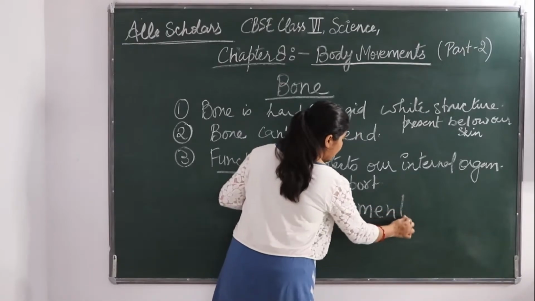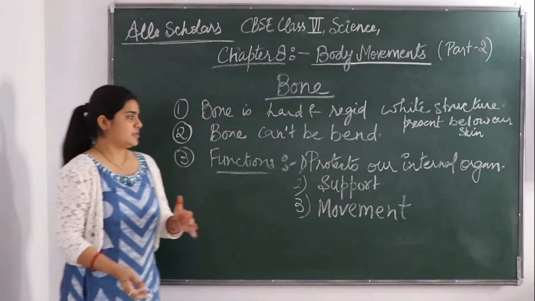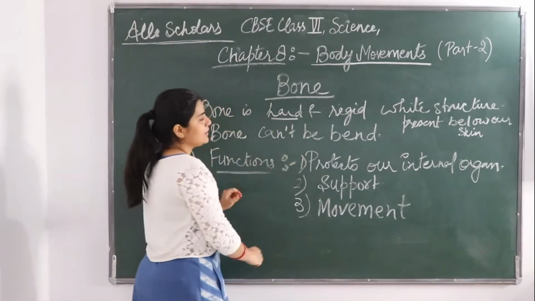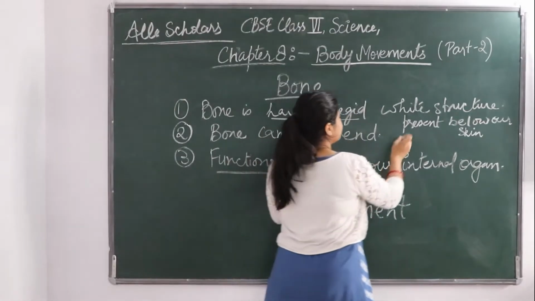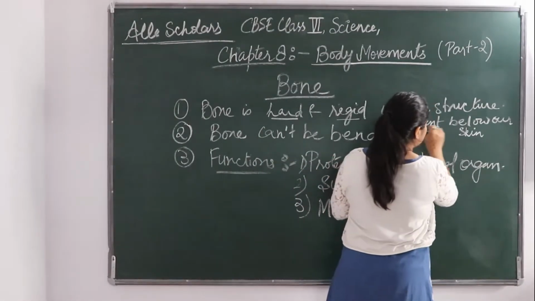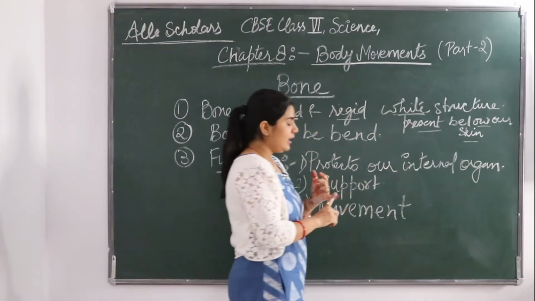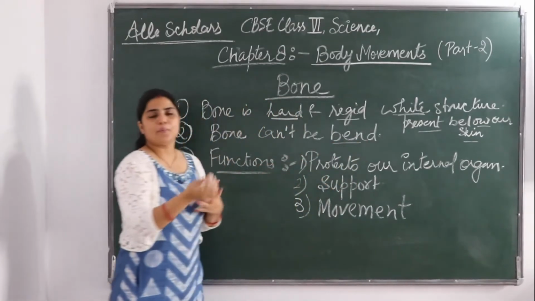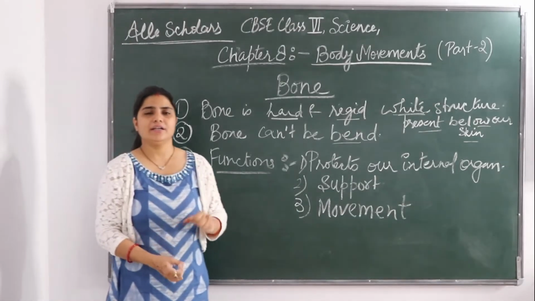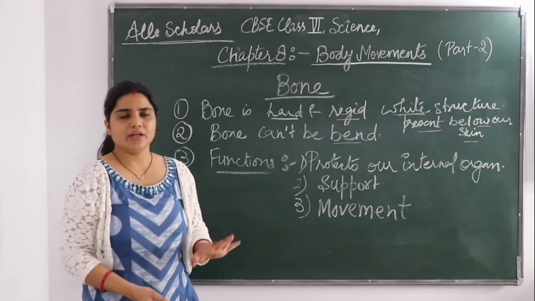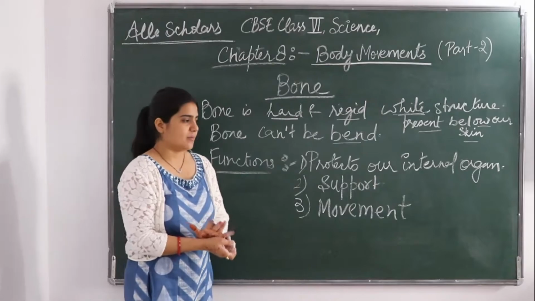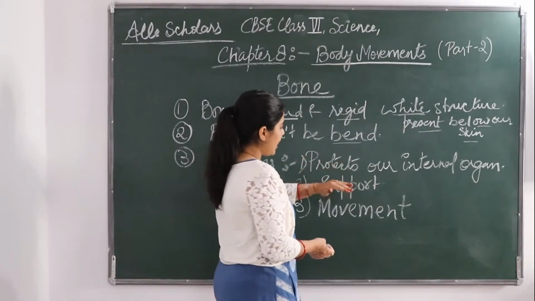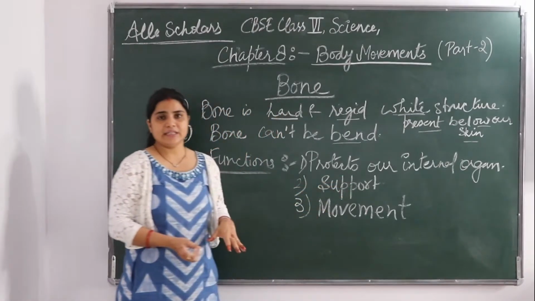Okay, and there are several other functions. So bone is what? It is a hard part, it is rigid, it is a white structure present below our skin. These bones can't be bent, incapable of bending. Bending a bone means there is an injury, your bone is broken, go to the doctor. Talking about functions, it gives protection, gives support and gives movement.